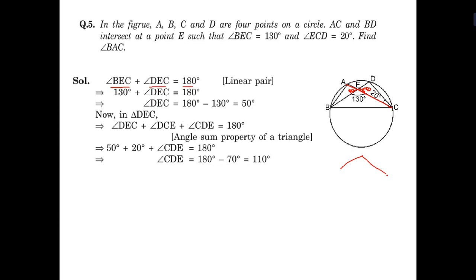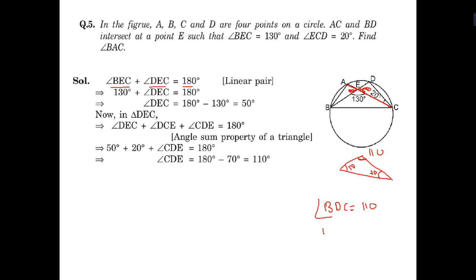So what about the triangle sum? Here it is 50 degrees, here it is 20 degrees. In triangle DEC, the sum of angles property is 180. So 50 plus 20 plus DCE is equal to 180, so 180 minus 70 is 110. So here we get 110. That is BDC. We get 110.